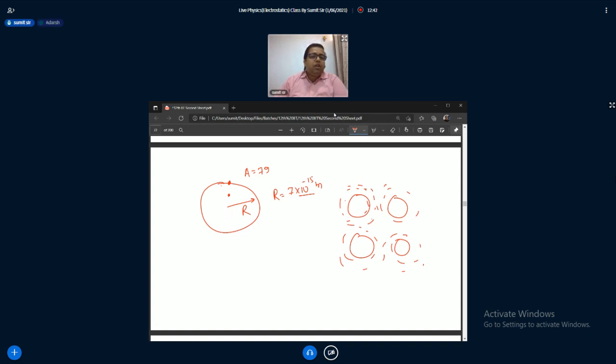When you see the structure of the nucleus, you will study in nuclear physics that the nucleus is made of nuclear mass, in which you have protons and neutrons arranged. They are just like a sphere, a spherical ball, and the charge is distributed from the center till the surface. There are two different parts.